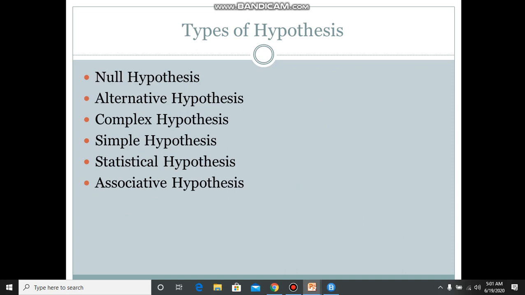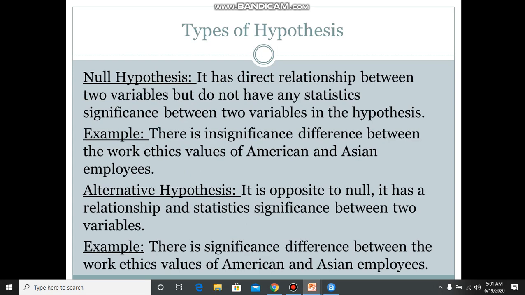Now we are going to discuss the types of hypothesis. The first ones are null hypothesis, alternative hypothesis, complex hypothesis, simple hypothesis, statistical hypothesis, and associative hypothesis. First we will discuss the null hypothesis. It has a relationship between two variables but no statistical significance between the two variables in the hypothesis.